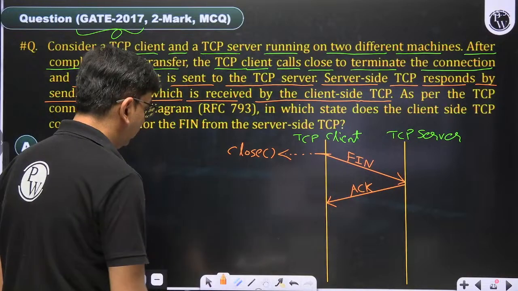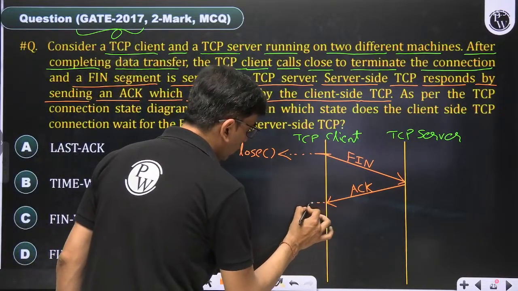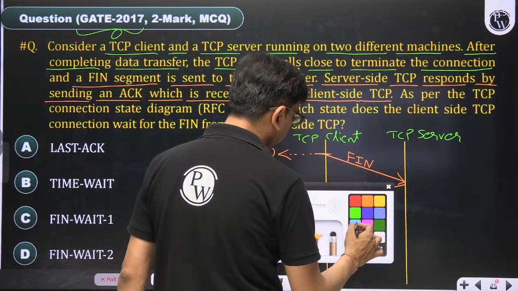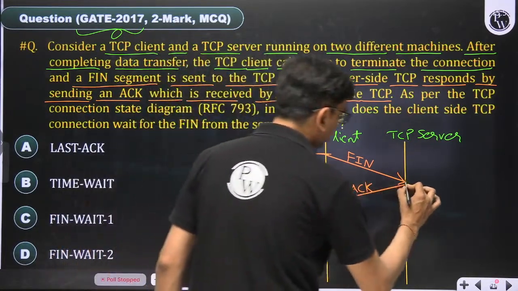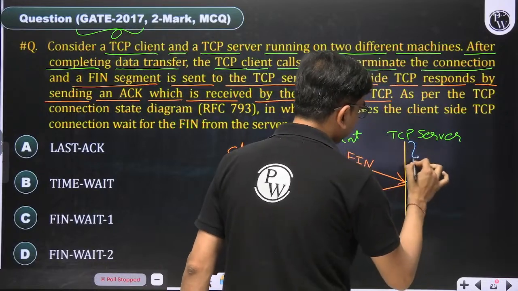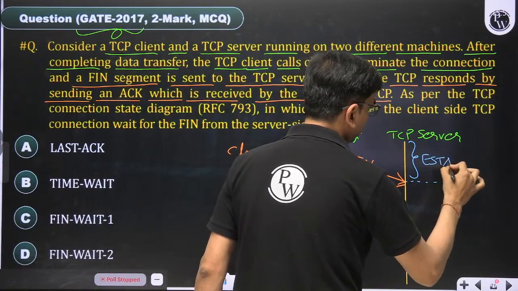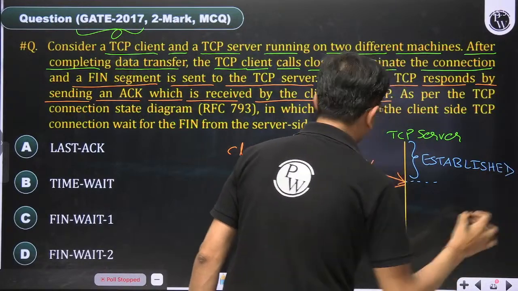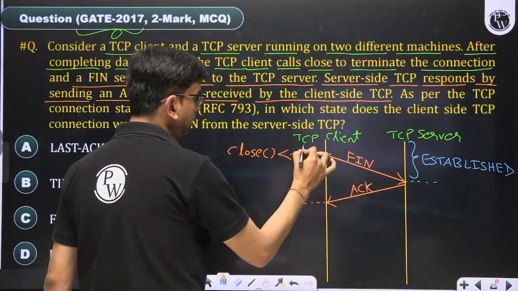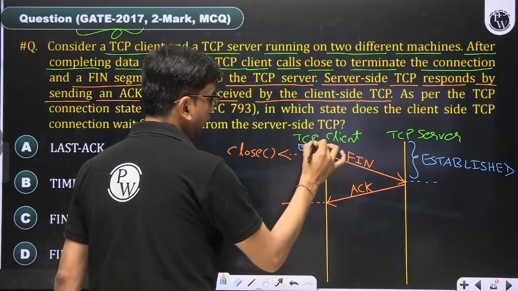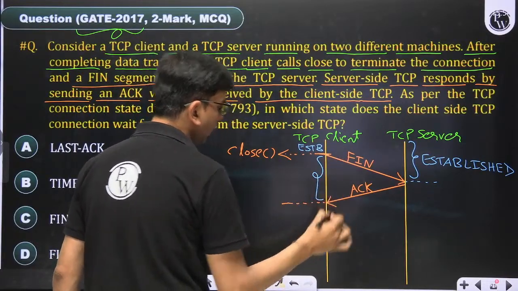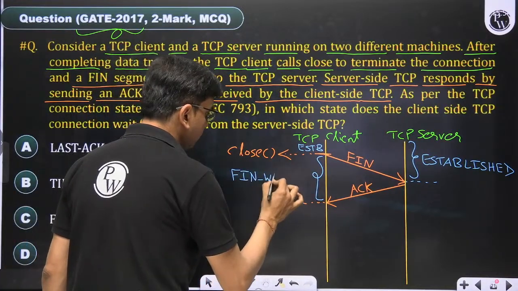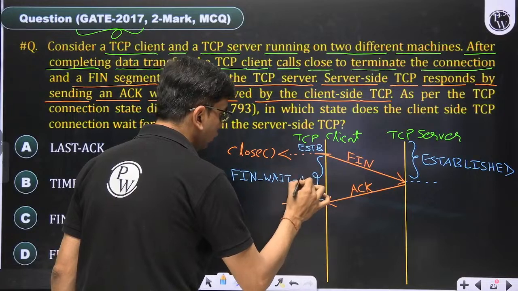So here, if we talk about the state transition diagram, before that this state is established. After sending the FIN segment, until the acknowledgement arrives, this state is FIN wait 1.